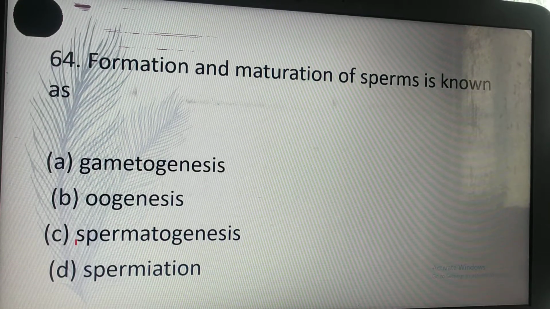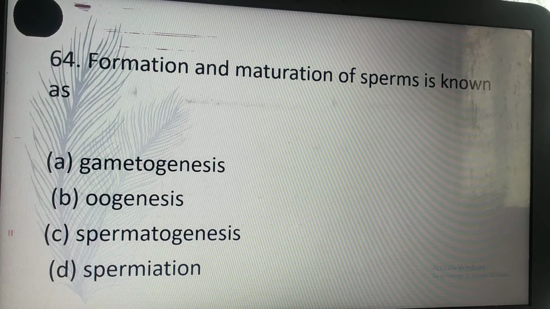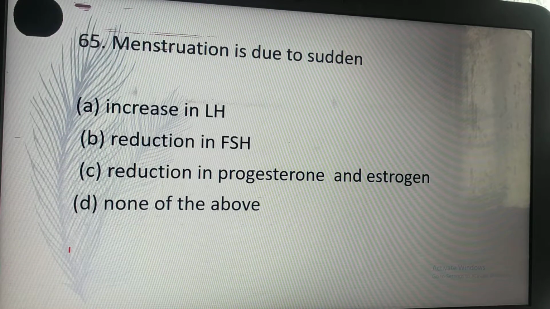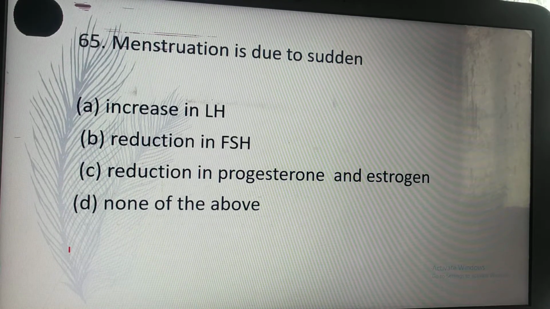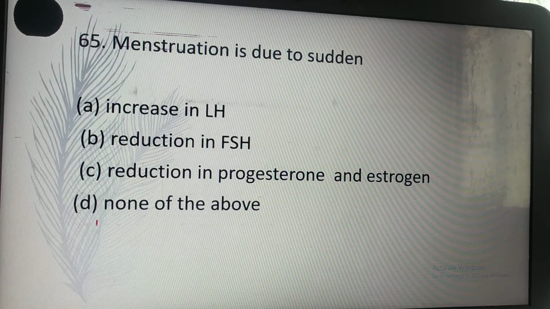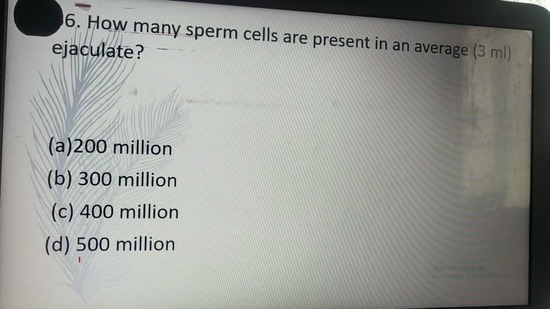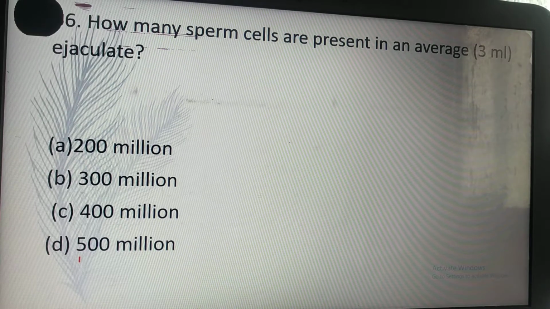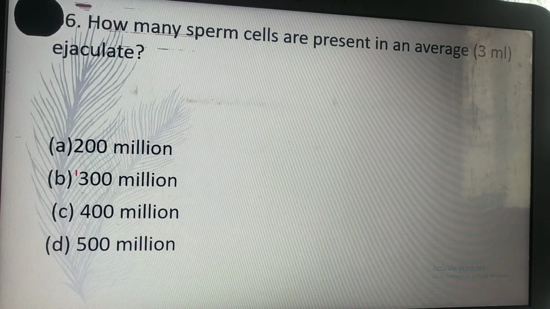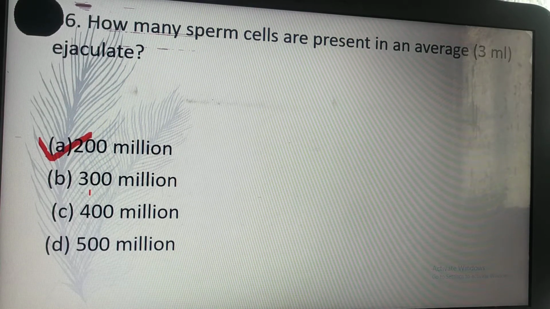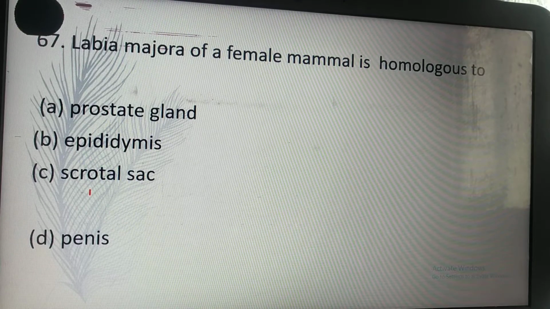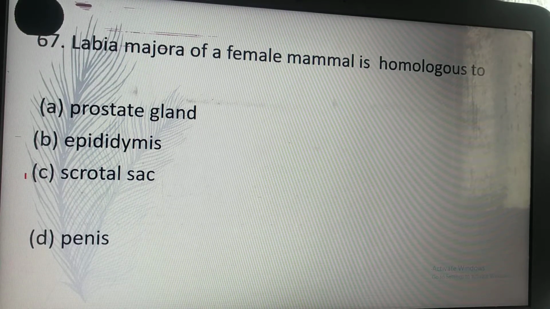Formation and maturation of sperms is known as spermatogenesis. Menstruation is due to reduction in progesterone and estrogen. How many sperm cells are present in an average 3 ml ejaculate? A. 200 million. Labia majora of female mammal is homologous to C. Scrotal sac.